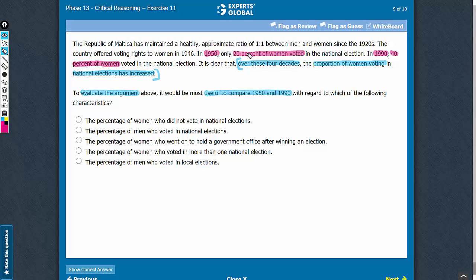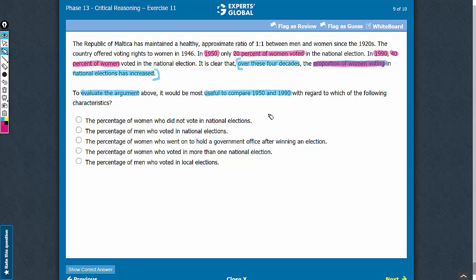So this piece of information related to the percentage of women talks about voting women among all women, whereas the conclusion is about the proportion of women voting. So the conclusion is about voting women among all voters. So there is a gap in the information presented in the argument and the conclusion. So this gap must be adequately filled in order for the conclusion to hold. In other words, we need to know the proportion of men who are voting in national election in order to evaluate the argument. In this context, let's look at the answer choices.